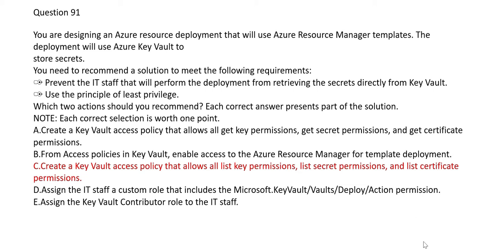So C is wrong. D is saying assign the IT staff a custom role. Okay, that is good. You give him a custom role that will include key vault deploy action. So he can only deploy. He cannot see or retrieve the secrets. You see this? Option D is helping you with this requirement: prevent IT staff from retrieving the secrets directly from Key Vault. So D is correct. Let's see option E.